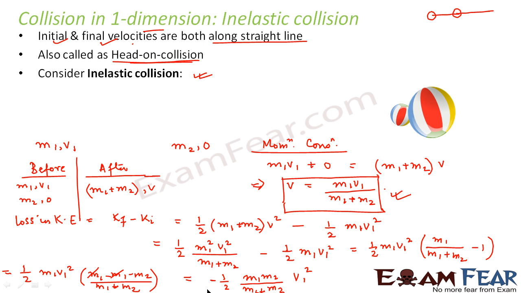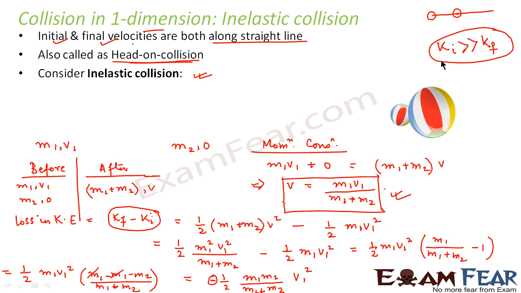So what do we see? The loss in kinetic energy, that is K final minus K initial, is a negative quantity. That means K initial is greater than K final. The initial kinetic energy before collision is greater than the kinetic energy after collision. So some energy is lost.